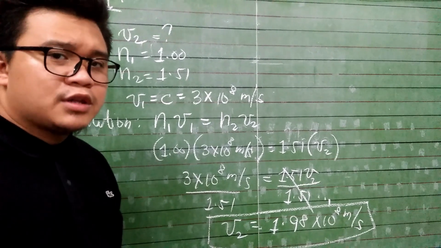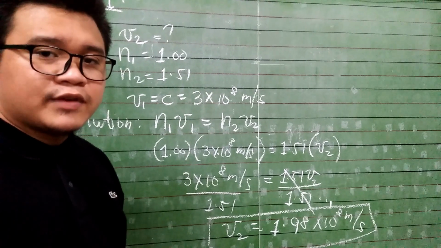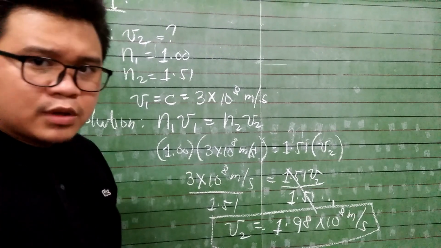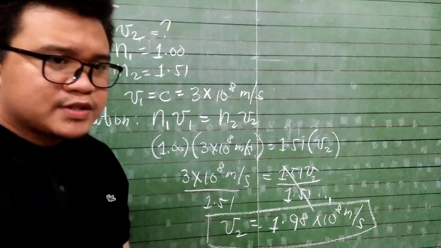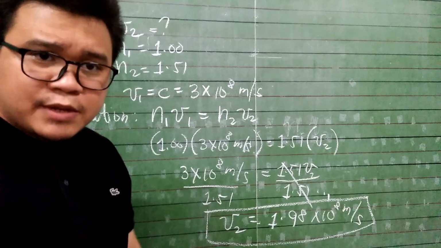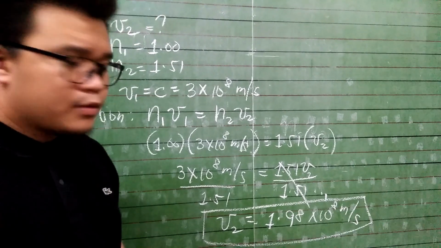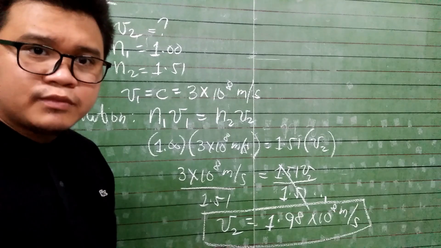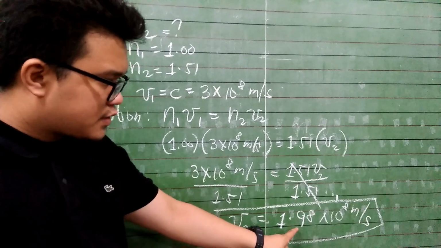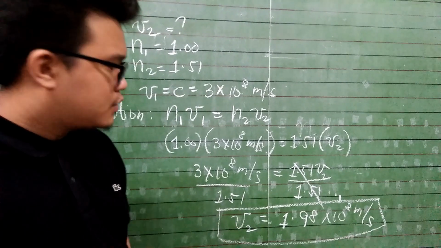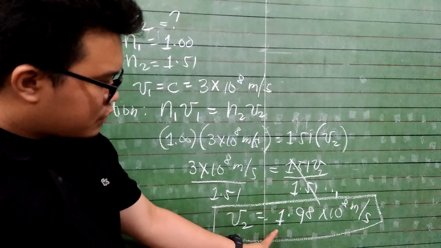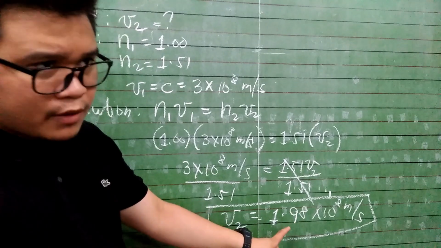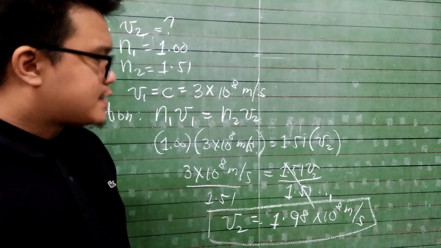Or you may find that your calculator gives a whole number, around 1,900,000 something. I don't know the exact value, but I'm just assuming that this is the answer. Please kindly correct whatever the answer would be, because I was just calculating it mentally. So it will be your job to correct it if this answer is right or wrong. But the answer is approximately 1.98 times 10 to the power of 8 meters per second.